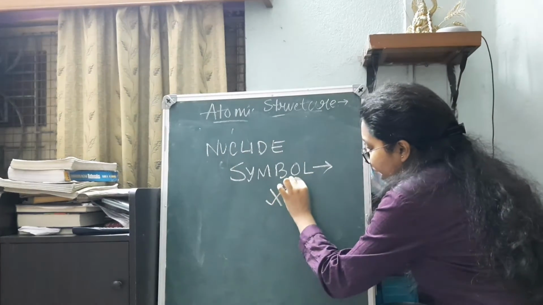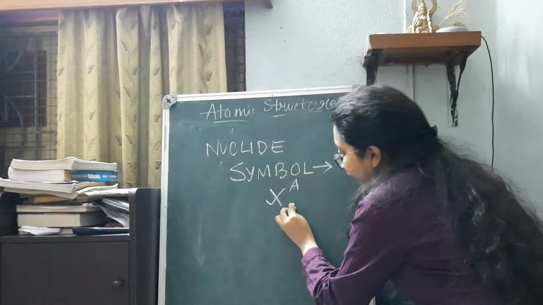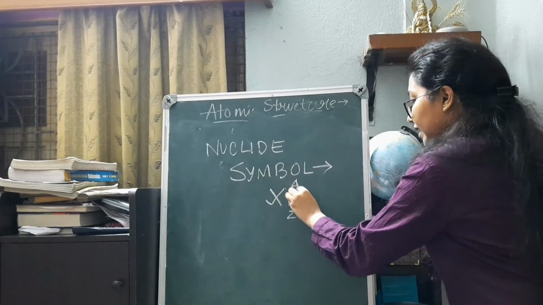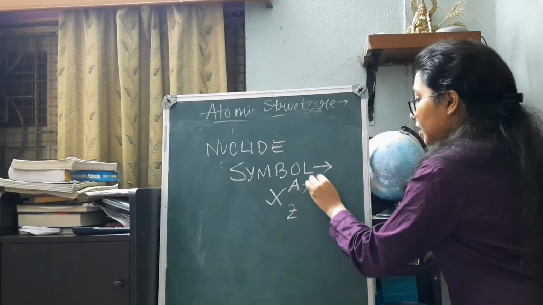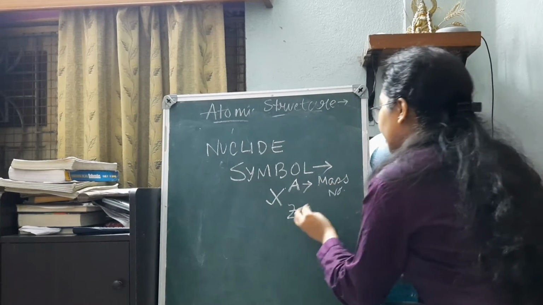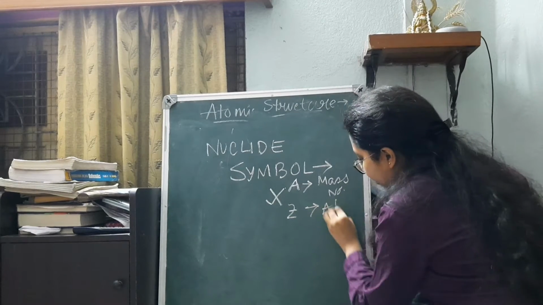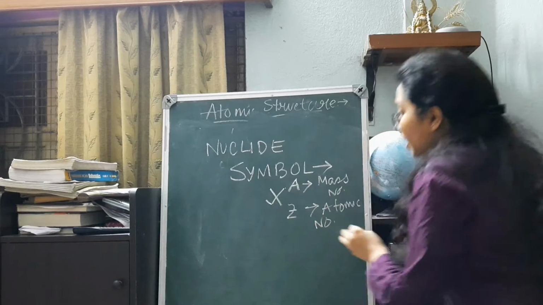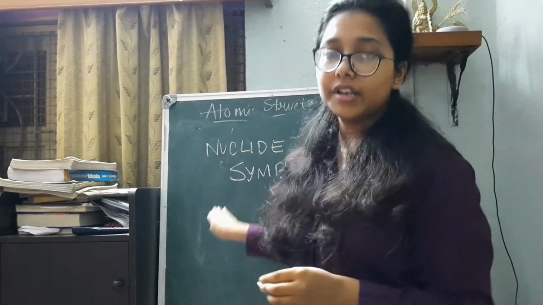At the top we write the A value, that is the mass number, and below it we write the atomic number.